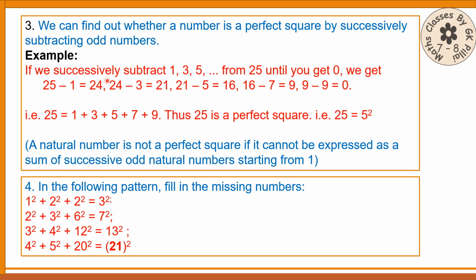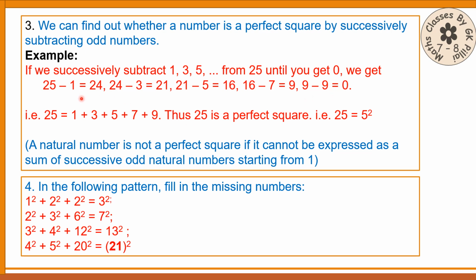If we successively subtract 1, 3, 5, etc. from 25 until you get 0, we get like this. 25 minus 1 is 24, 24 minus 3 is 21, and 21 minus 5 is 16, 16 minus the next odd number, 7, you get 9, and the next odd number, 9, 9 minus 9 is 0.